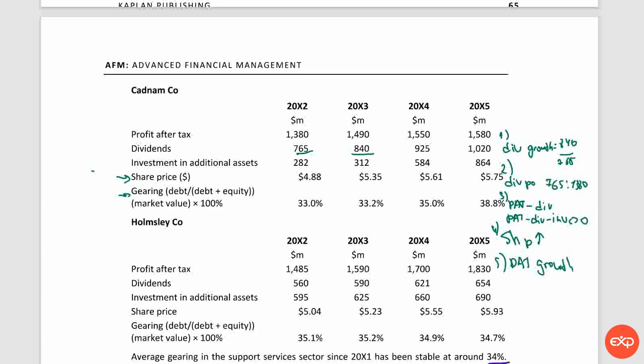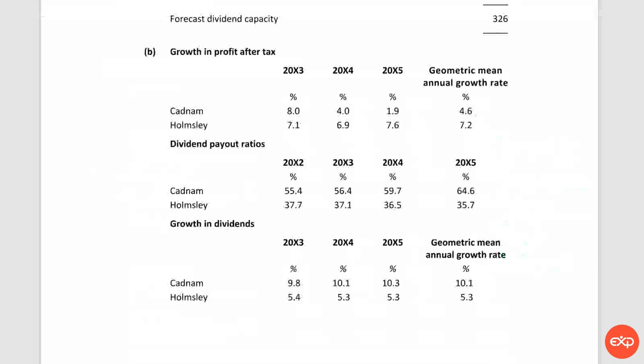Instead, we can use what the examiner has already provided for you in your model answers. I will just quickly comment on how those values were calculated. So profit after tax growth is profit after tax for current year divided by profit after tax of the previous year. Dividend payout ratio is dividend paid in current year divided by profit after tax for the same year.